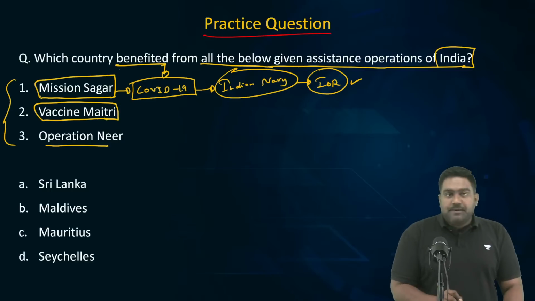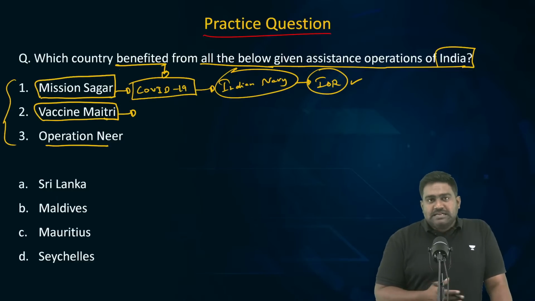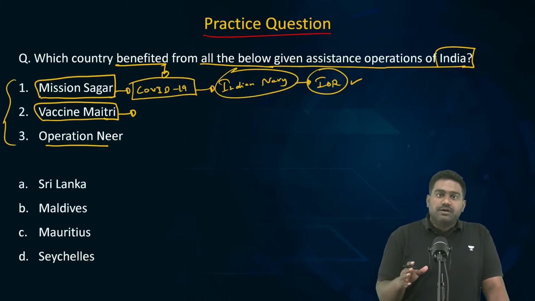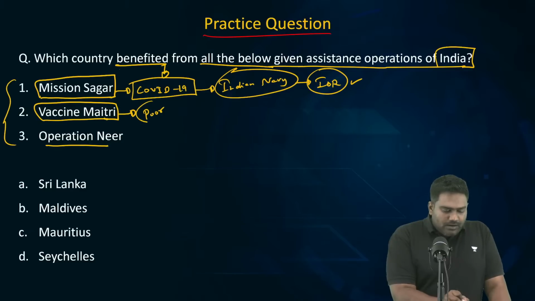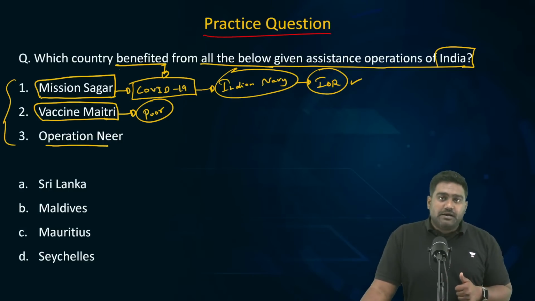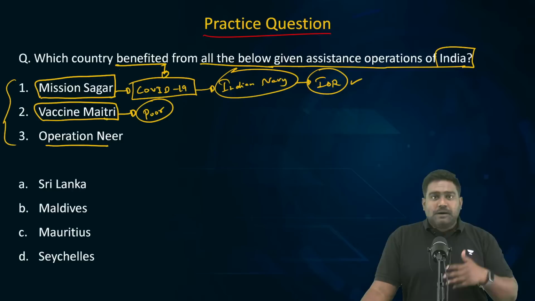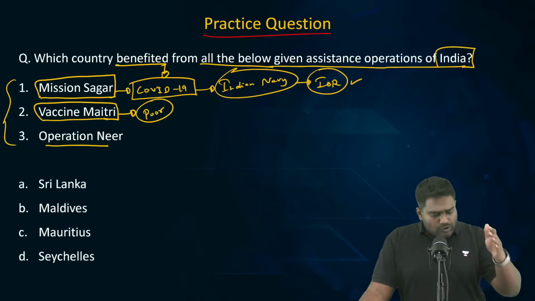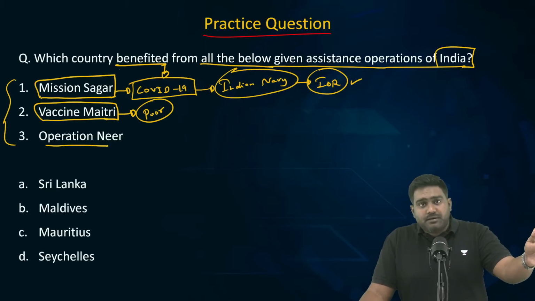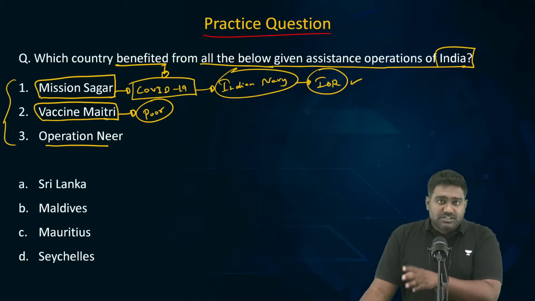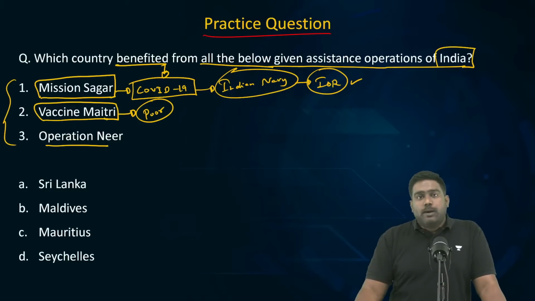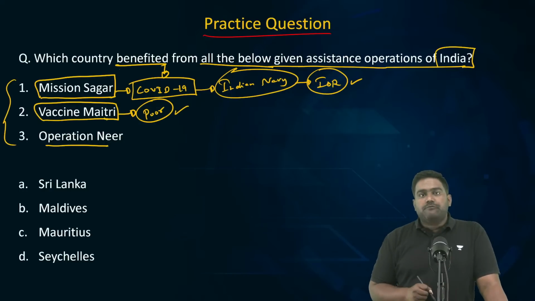Then comes Vaccine Maitri. So during the pandemic, when India started mass producing the COVID vaccines, we started dispatching the vaccines free of cost to many countries. Several poor, developing, underdeveloped countries benefited from this initiative. Several African countries got free vaccine supplies from India. Most of our neighbors, Bhutan, Nepal, Sri Lanka, Maldives, Mauritius, they all got free vaccine supplies from India. Even Afghanistan, Seychelles, many countries in the Caribbean, in South America, even in the South Pacific, the small island countries, they all received free vaccines from India. Central Asian countries also received vaccine supplies from India. This was Vaccine Maitri initiative.